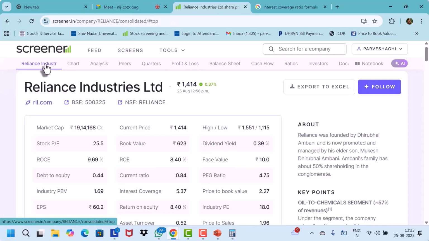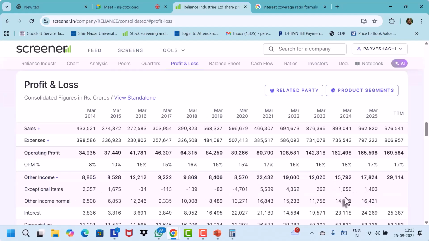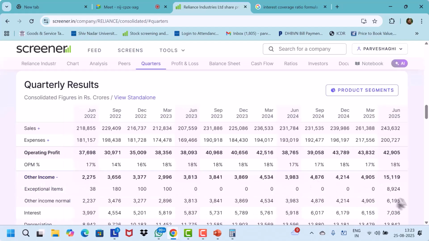Fine. Then some adjustment we have to do here is to exclude this other income of this much. In the last quarter, we had other income of about 15,000, which included exceptional items of 8,000. If you exclude this other income, then the interest coverage ratio will fall.